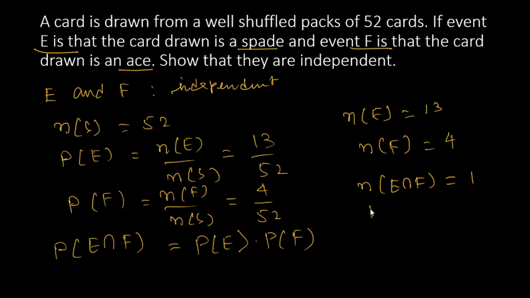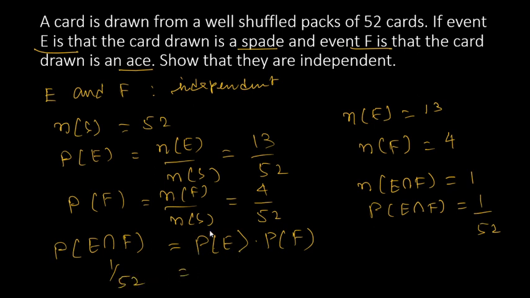So in that case, probability of E intersection F is equal to 1 divided by 52. Now we can check this. What is the probability of E intersection F? 1 by 52.